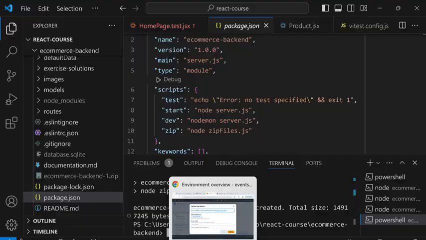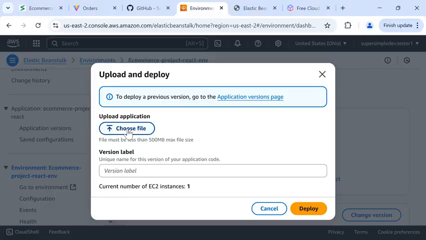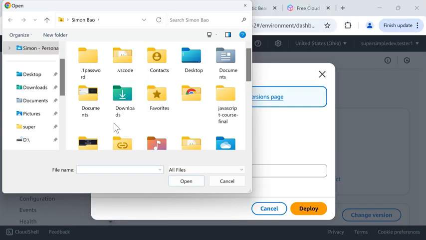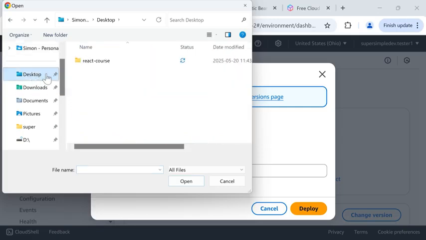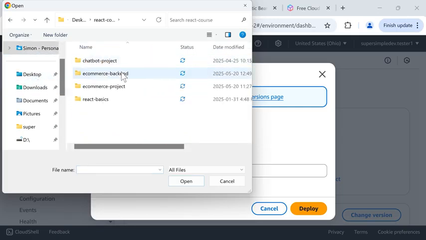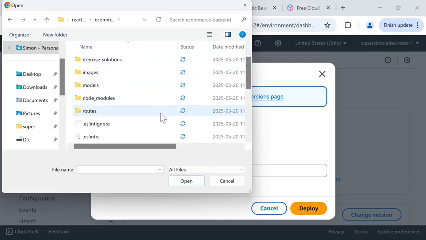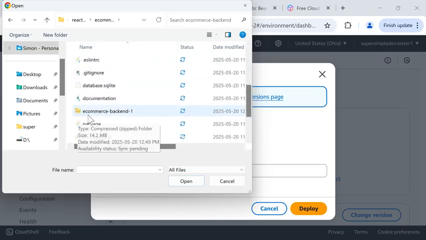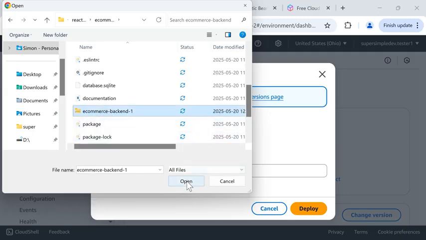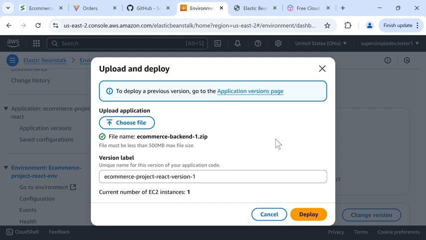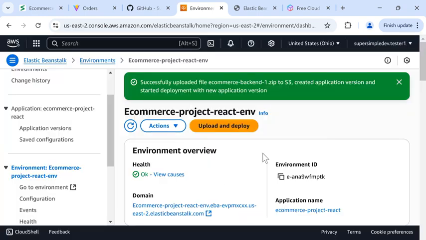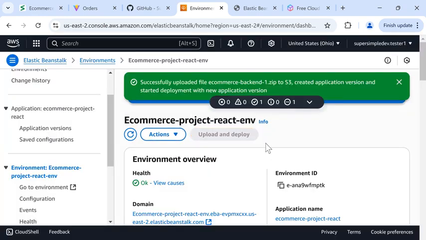We'll go back to the browser, and we'll click this to choose a file. And for me, my code is on the desktop, inside the React course folder, inside e-commerce backend. And if I scroll down, I'll see this e-commerce backend 1, which is a zip file. So I'll click this and open, wait for it to upload, and then click deploy. So now Elastic Beanstalk will take the backend code and put it on the internet. So we'll wait for a few minutes for this to complete.